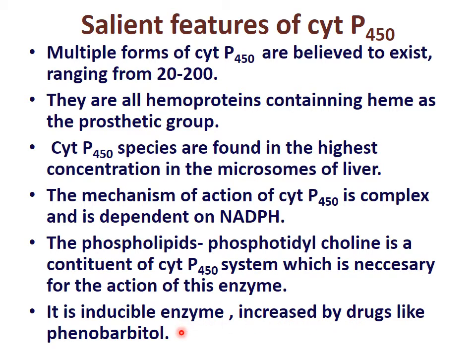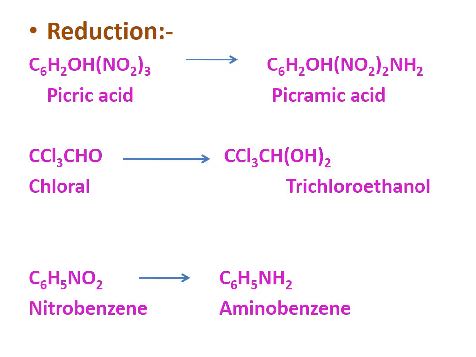So the drug phenobarbital increases the synthesis of cytochrome P450. Now we come to the next phase 1 reaction. We have seen the oxidation of hydrocarbons and aldehydes, and that in oxidation cytochrome P450 plays an important role.